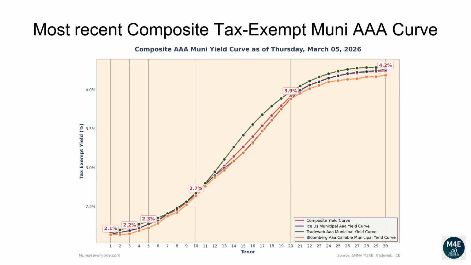The one-year composite tax-exempt yield is 2.15%. The two-year yield is 2.17%. The three-year yield is 2.19%. The 5-year yield is 2.27%. The 10-year yield is 2.66%. The 20-year yield is 3.91%. The 30-year yield is 4.24%.